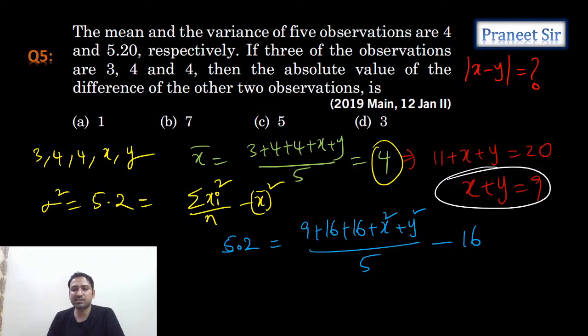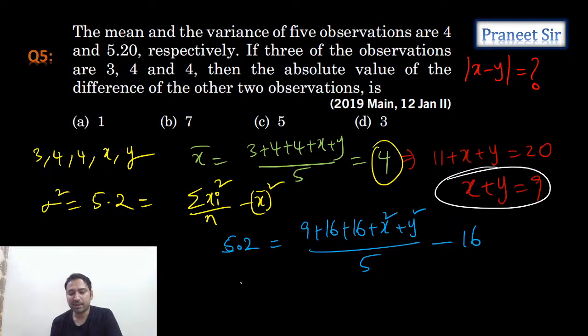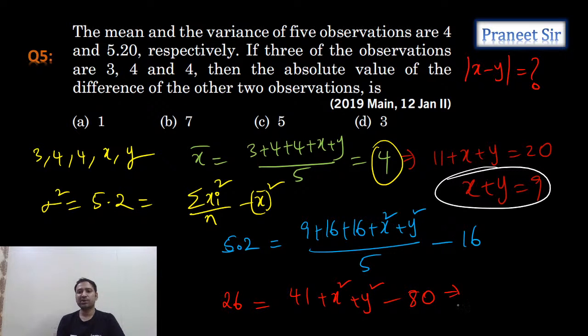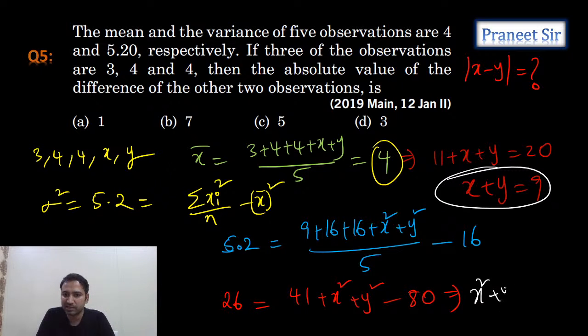Right. So now you can multiply this equation with 5. If you multiply this equation with 5, let's see what we get. 5 times 5.2, which is 26. 26 is equal to 9 plus 16 plus 16. 16 plus 16, 32. 32 plus 9, 41. 41 plus x square plus y square minus 80. So from this, can I calculate the x square plus y square value? Yes. So tell me how much we get. Here minus 39, if you send it to the other side, 40 plus 25, 65. Yes. X square plus y square, we're getting it as 65.